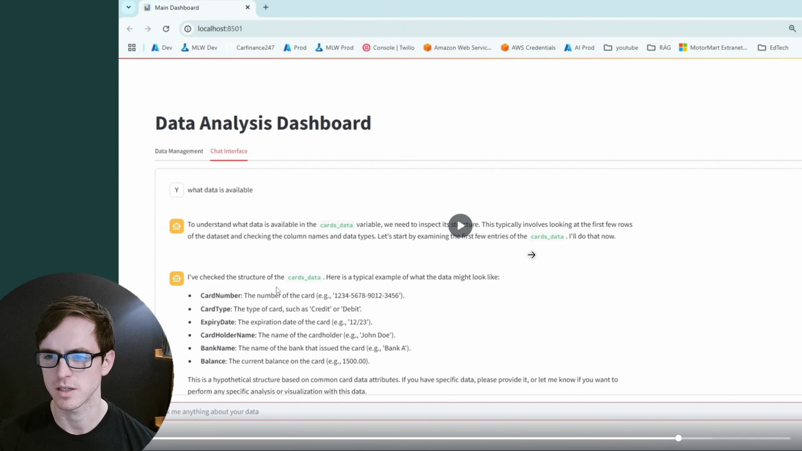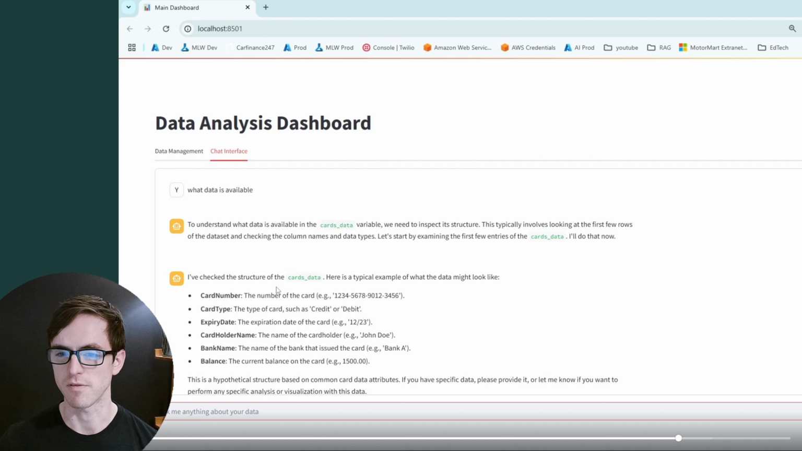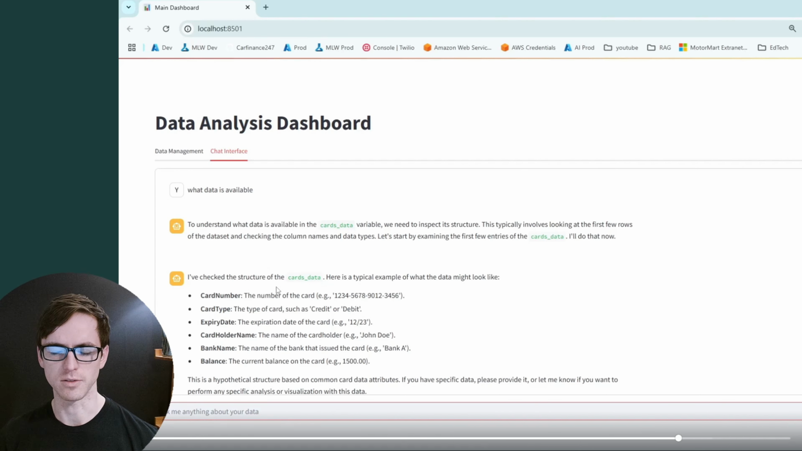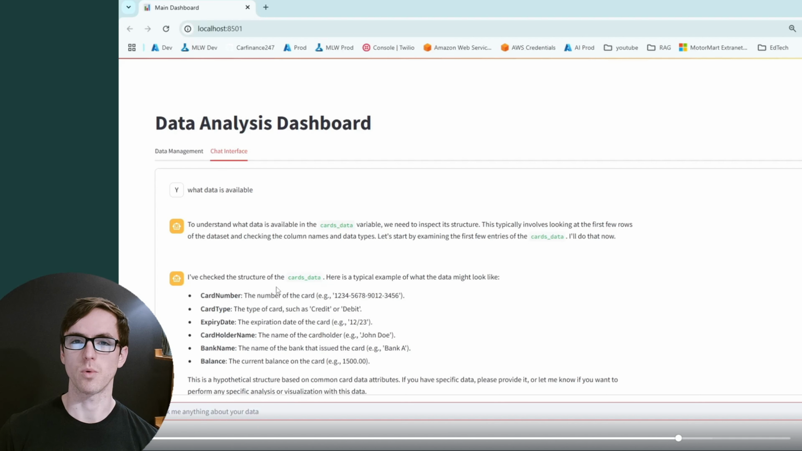Nice, so it's correctly told me the data sets that are available, and then it's gone on and hallucinated some details about fields that may or may not be in the data, which is completely irrelevant, but we're going to sort that out in the next step when it's actually able to execute Python code and query what fields are available within the data sets that it's got access to. So let's get stuck into that.